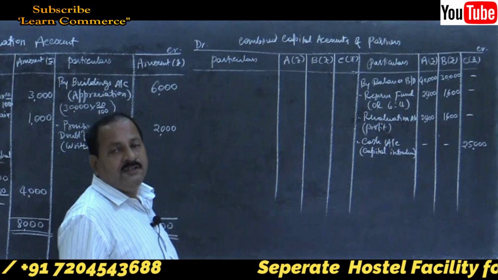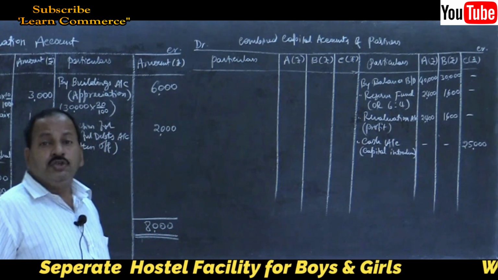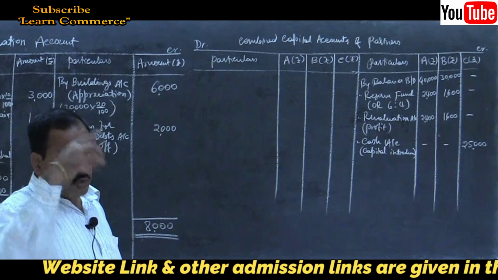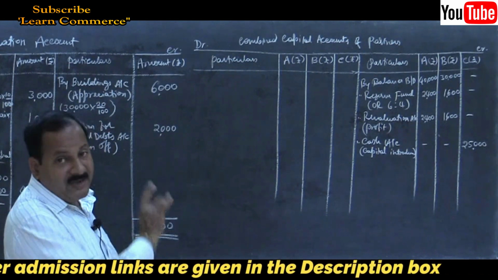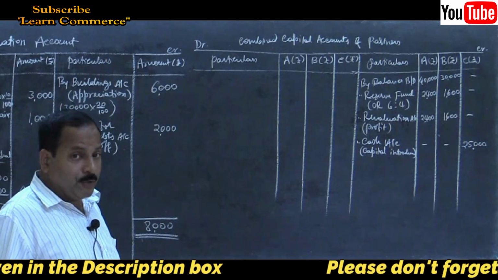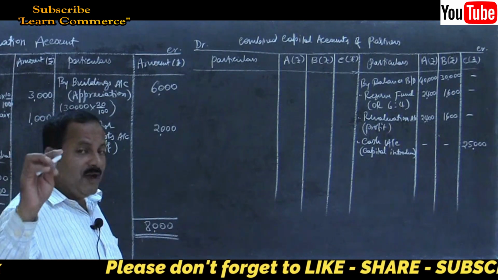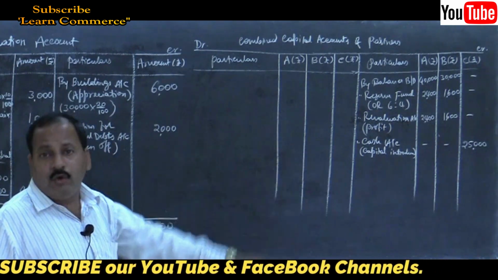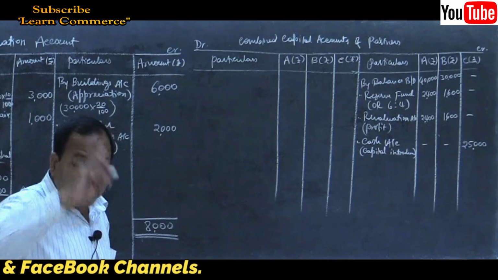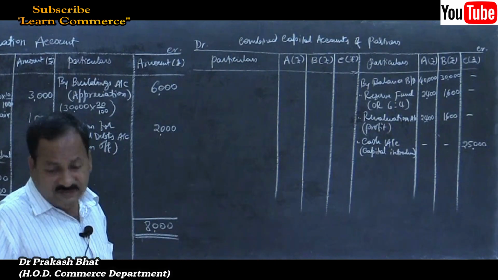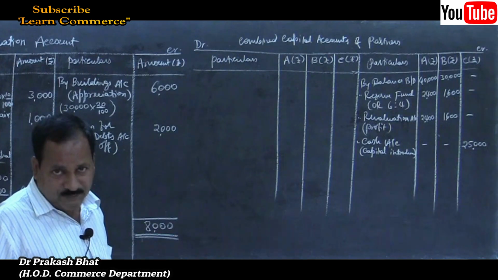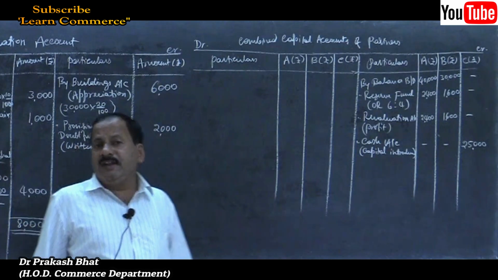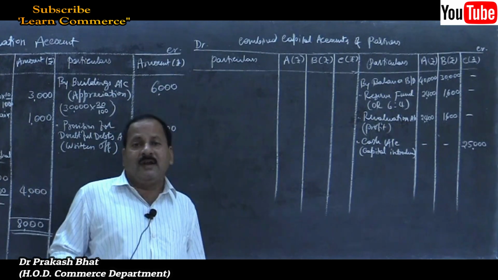Then what else? Any other entries? Yes. The new partner has brought in cash towards goodwill: cash account debtor to goodwill account. It will not affect your capital account. Then immediately, as the new partner has brought in cash towards goodwill, it should be distributed among the old partners in their sacrifice ratio. In this case, old ratio itself is the sacrifice ratio. So the journal entry is goodwill account debtor to old partners capital account.